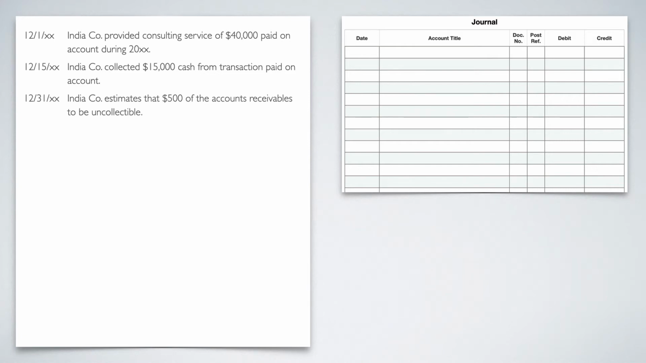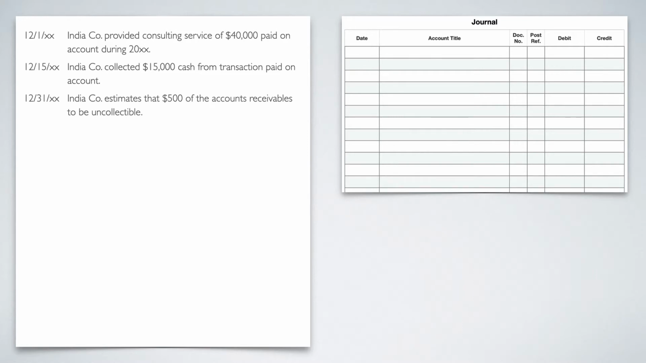All right, so here we are with the direct write-off method example. This time we're dealing with India Company, but outside of that, everything looks strikingly familiar. I'm just changing up the method that we're using. So let's get into it. December 1st, India Company provided consulting services of $40,000 paid on account during the year, whatever the year is.